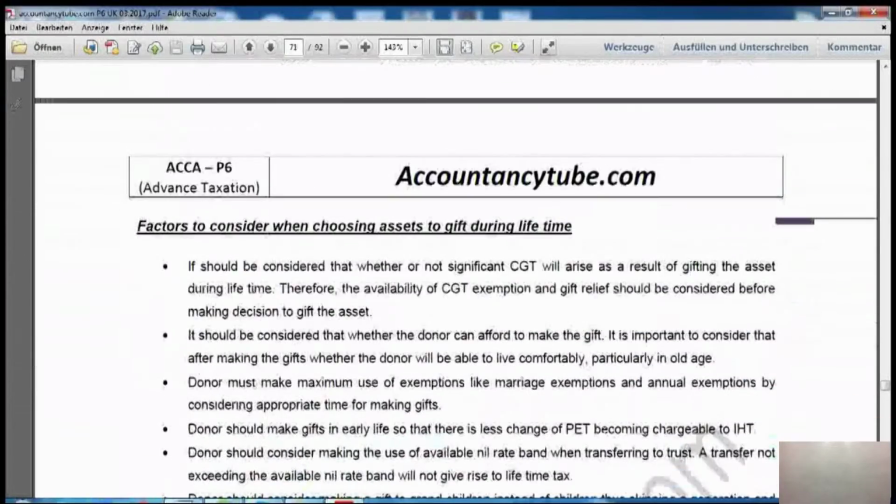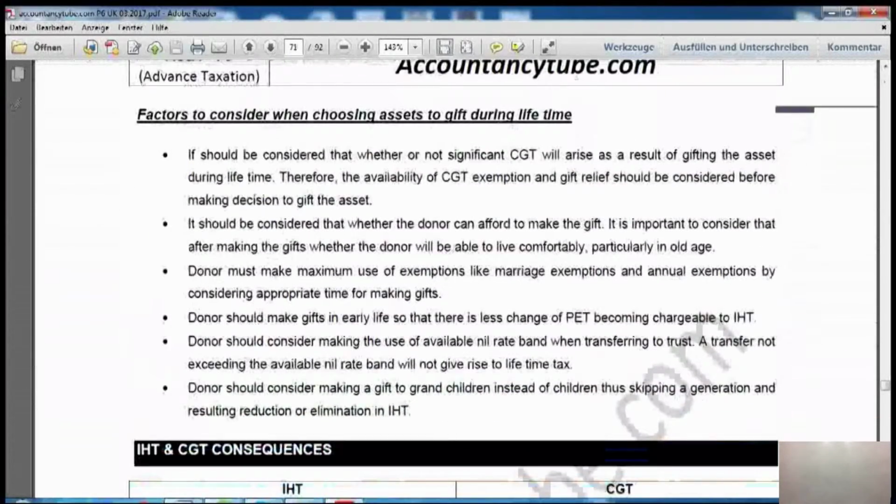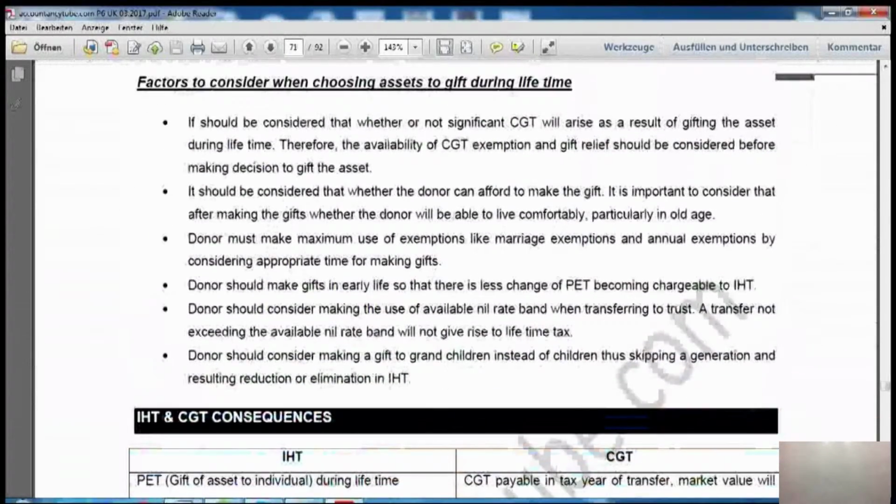Let's move forward. Then on the next page it says factors to consider when choosing assets to gift during lifetime. Now these are also factors which I've already shown you in the previous lecture. So when you're gifting some assets, what do you have to think about when making a gift during lifetime? These are also very, very important as far as P6 is concerned.